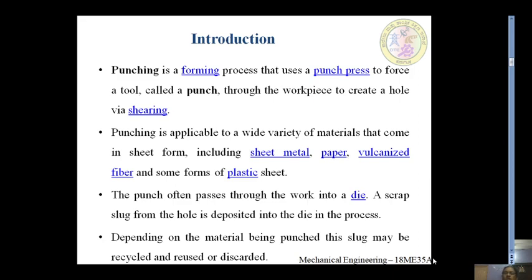When the punch moves in the downward direction on the workpiece, it enters a die which supports it, and the hole is created by means of a shearing process. This punching process is applicable to a wide variety of materials which come in the form of sheet, that is paper, vulcanized fiber, and some forms of plastic sheets.